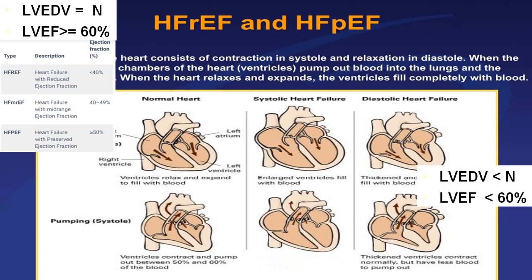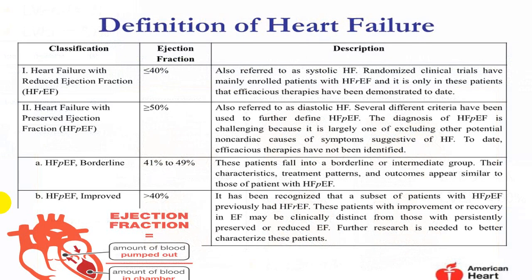Usually we say equal to or more than 50. And when left ventricular end diastolic volume is more than normal because there is dilatation of the left ventricle, and ejection fraction becomes less than or equal to 40, then we call it reduced ejection fraction, or systolic heart failure.